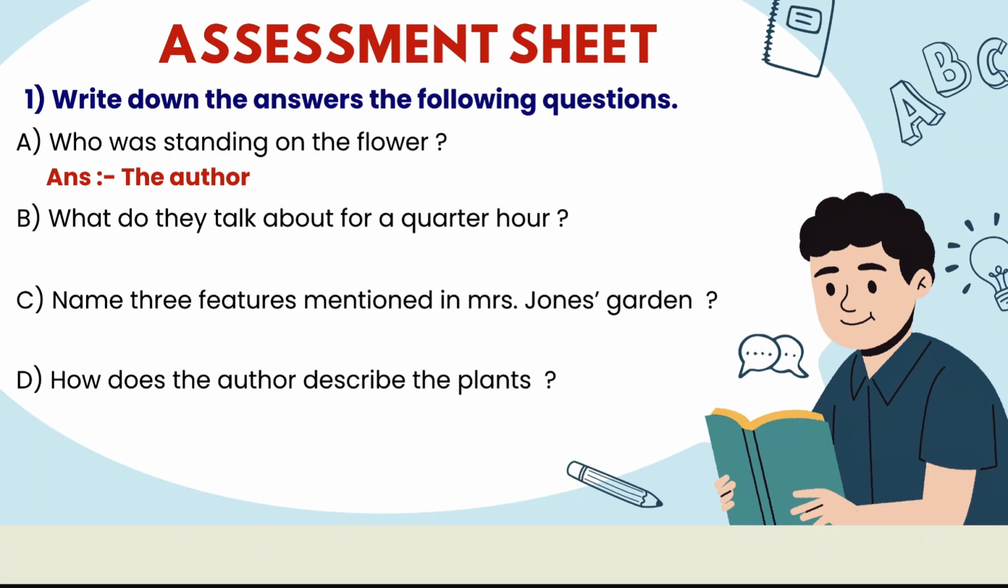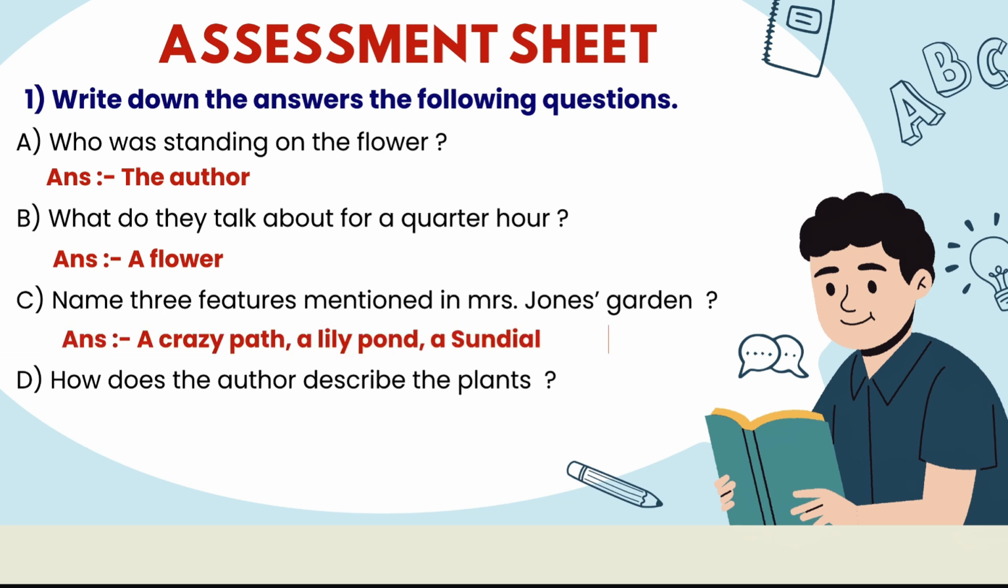What do they talk about for a quarter hour? So, do they talk about a stone? No. A brick? No. A flower, right? So, a flower. Name three features mentioned in Mrs. Jones' garden. So, we have to name three features at least. I can see that all of you are answering a sundial. Yes, a crazy path, a lily pond, and a sundial.